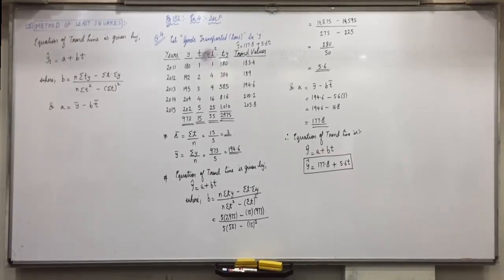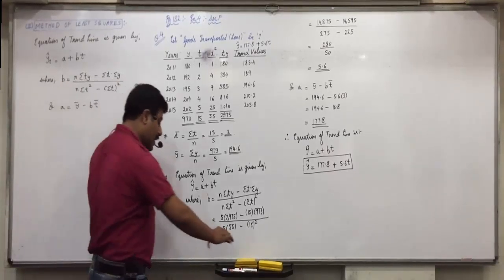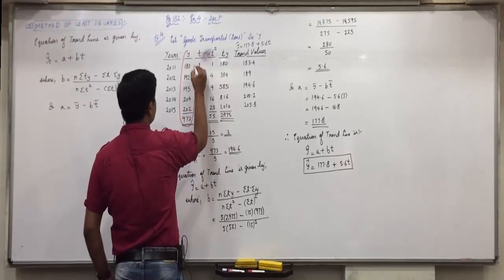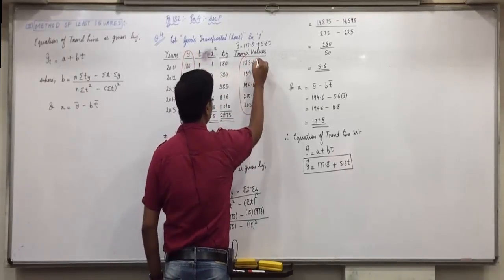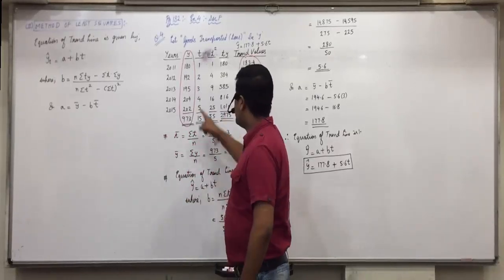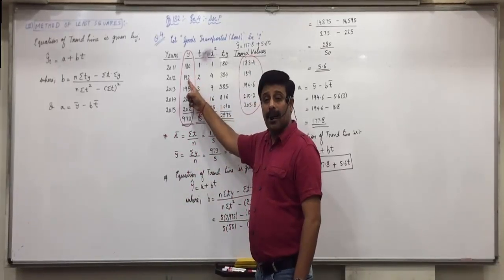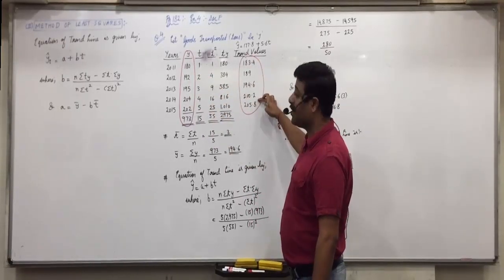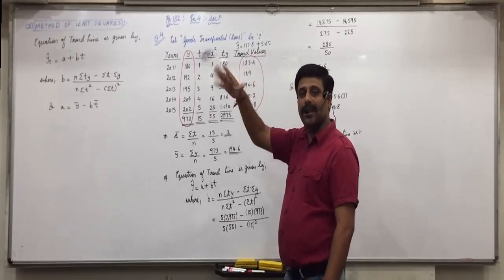Now, two more things are remaining. See here, estimates of each year are done; they are called trend values. The linear equation we have to do first, then represent it by a graph. Yesterday we made the graph. So today we'll make the graph of these two sets of values: these are the original values and these are the trend values. When you plot them and join them with a straight line, it will always be a straight line.